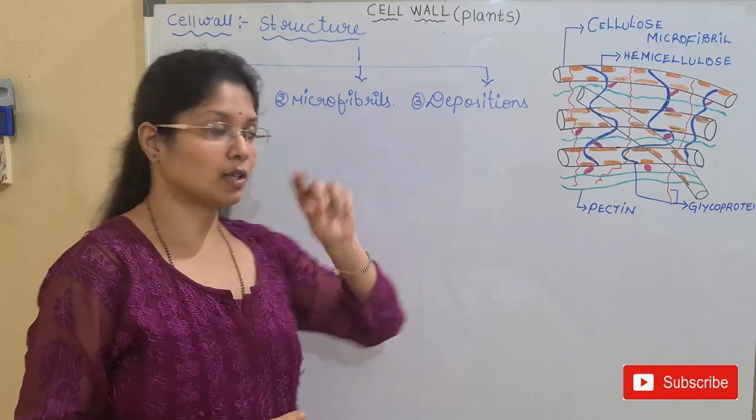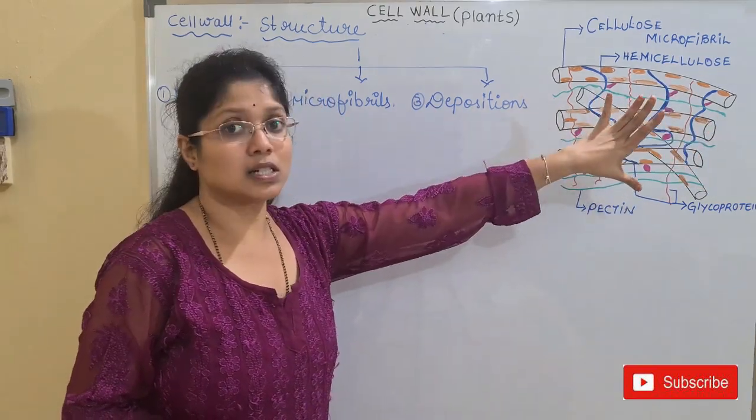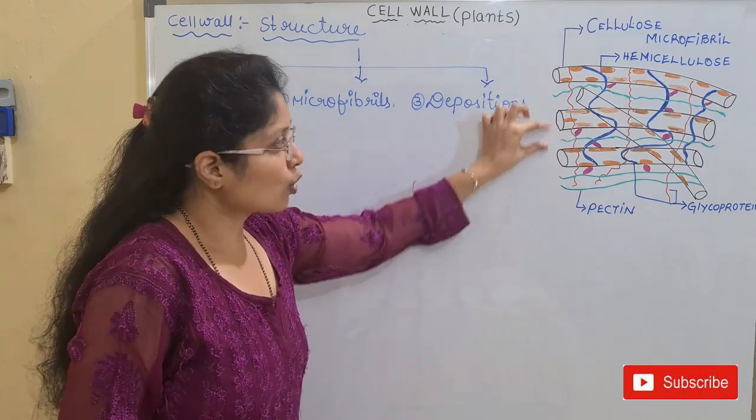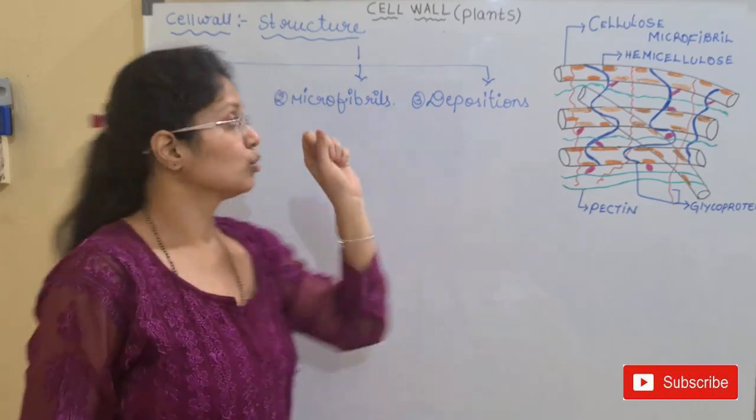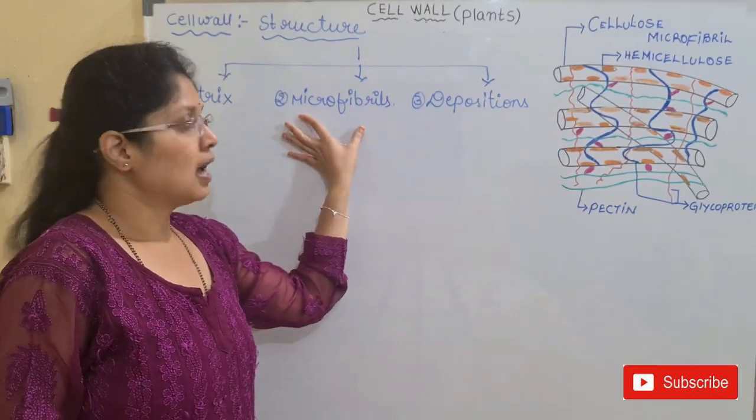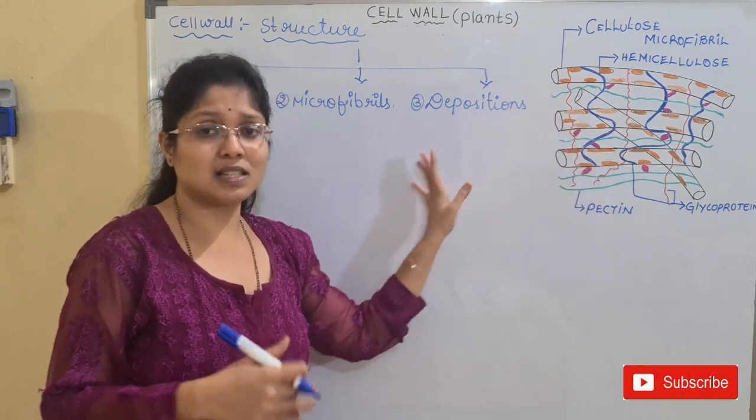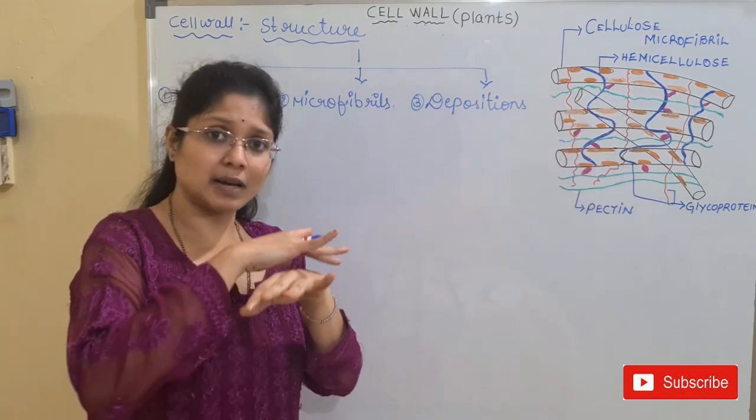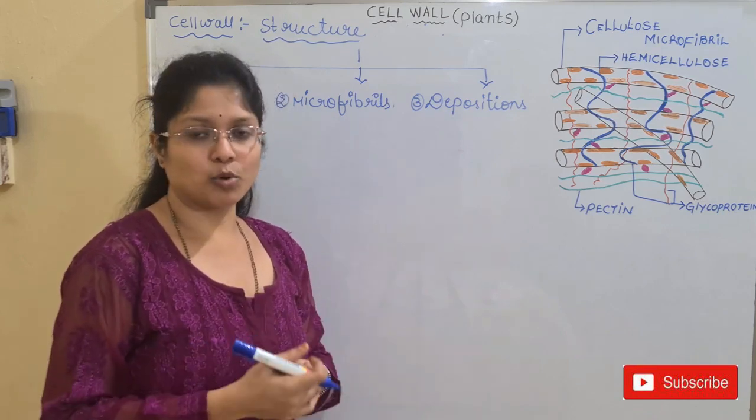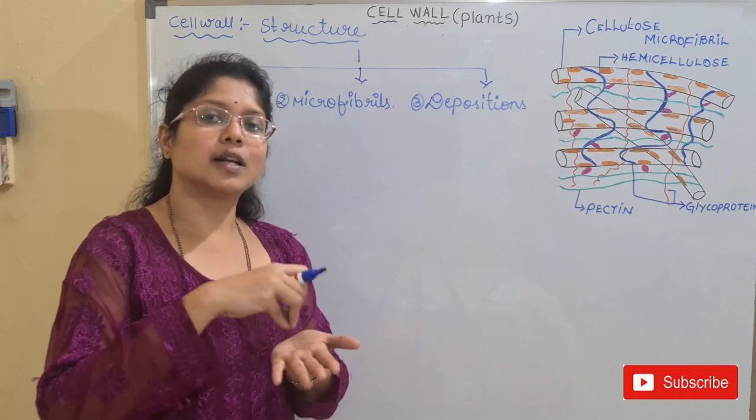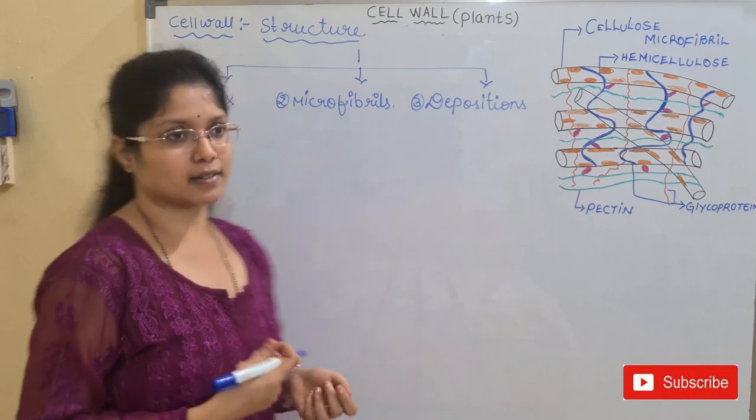The first I have told you, the matrix, which is the ground substance. It contains all other structures except these rod-like structures. And these rod-like structures constitute the microfibrils. And we have depositions. I have not shown any depositions here. Depositions means extra deposits which are present above the cell wall, and based upon the nature of the plant body, they will show these extra deposits that we will be discussing. Okay, so first we will start with the matrix.